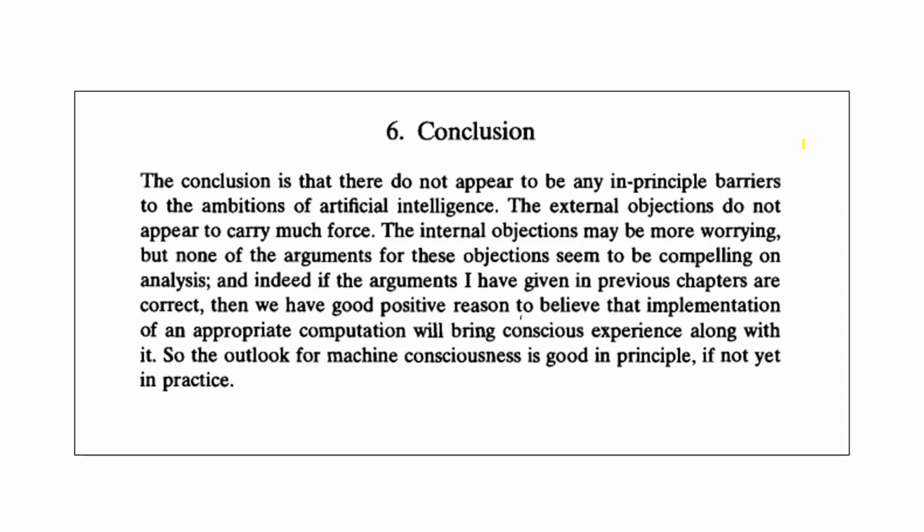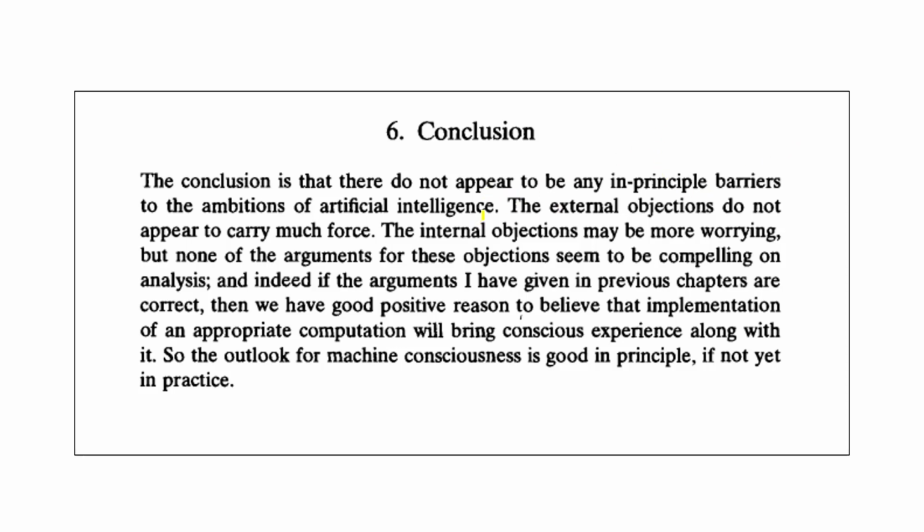But then there are internal objections, and they say that machines won't be able to have minds because there'll never be any inner life. Yes, they may be able to appear as an intelligent human and simulate the behaviour of an intelligent agent completely successfully, but there's nothing on the inside. It's kind of an illusion. So he introduces this distinction between external objections and internal objections.